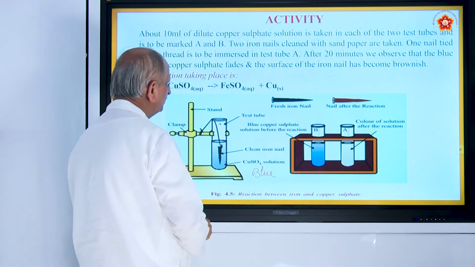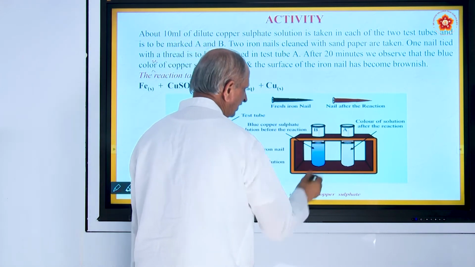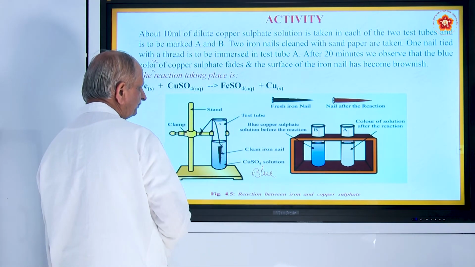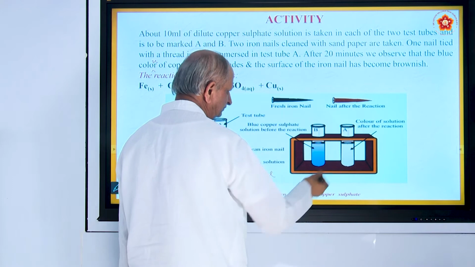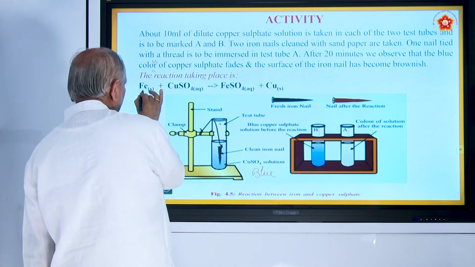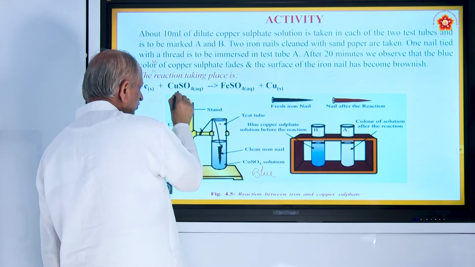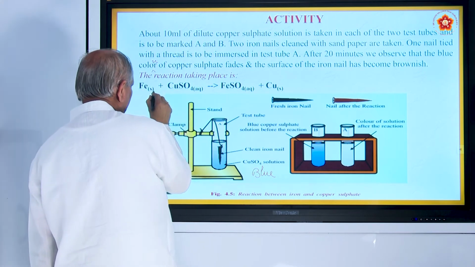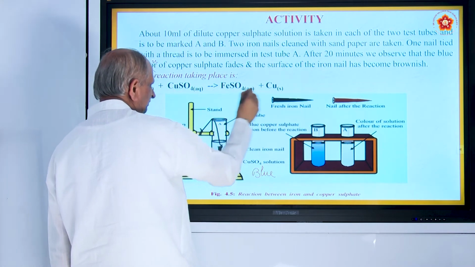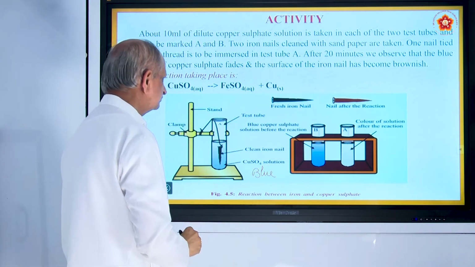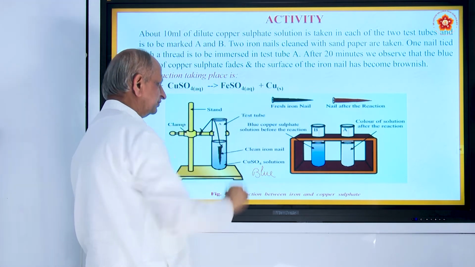So, this blue color is changed to green color, that becomes ferrous sulphate. And what about the nail? The nail will become brown in color because it is copper. So, the reaction is: iron is Fe, copper sulphate is blue in color, CuSO4, and displacement takes place. Copper is displaced from copper sulphate by iron. Here iron is more reactive than copper, and that is why it is sent out.